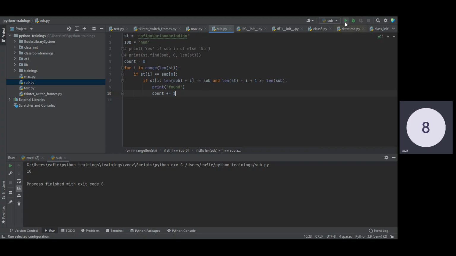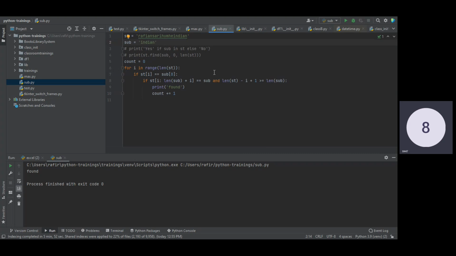You can see this is found. Let me just type Indian in the substring.